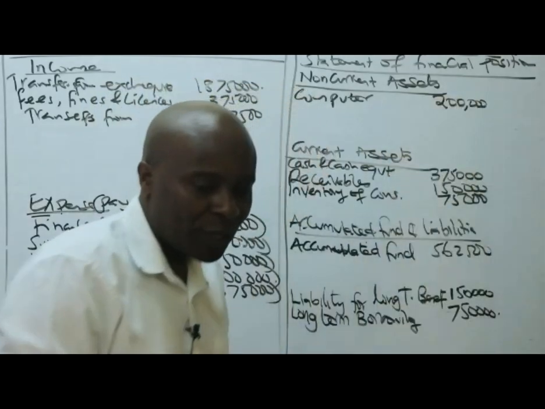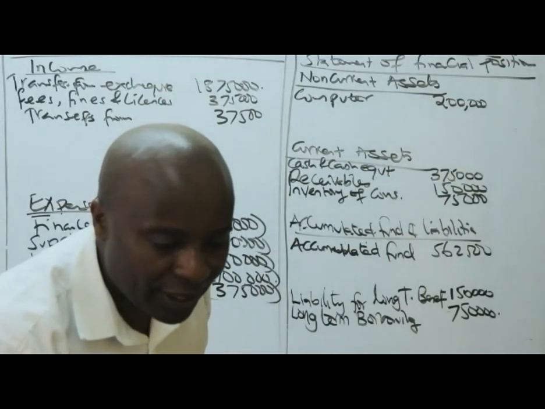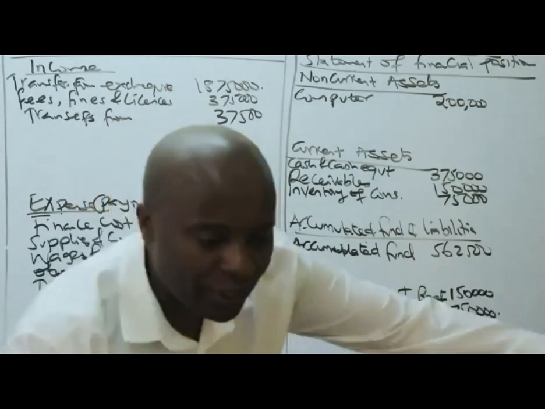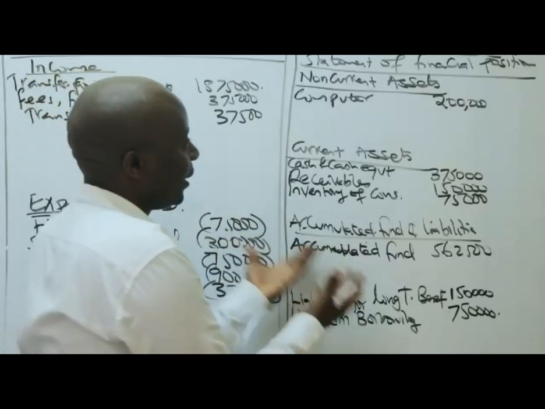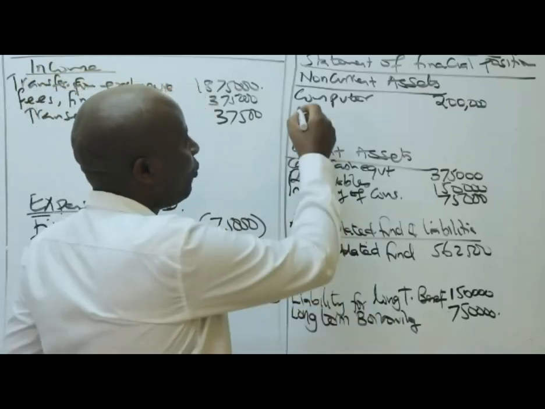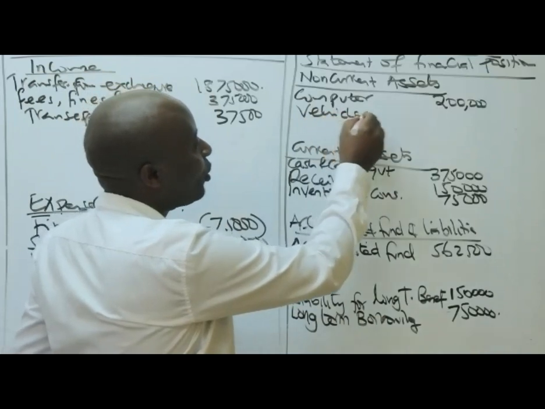Great. The next one, ladies and gentlemen, what do we have here? It is vehicles. Vehicles, 175,000. These are our assets.